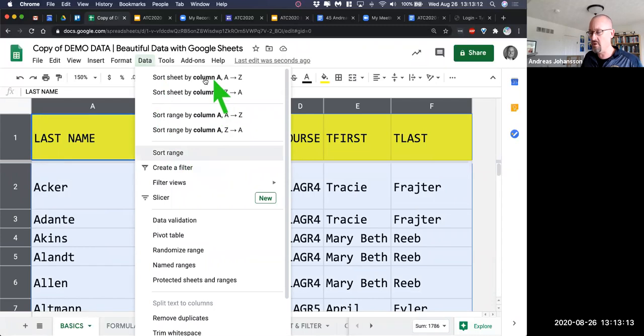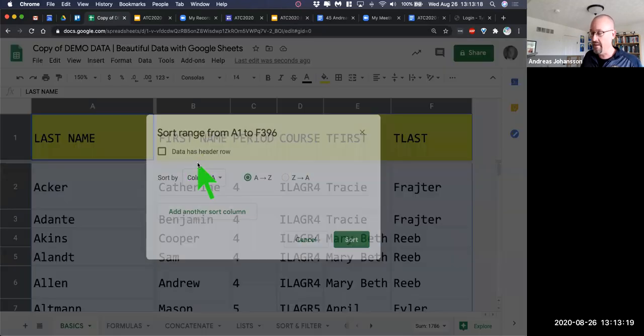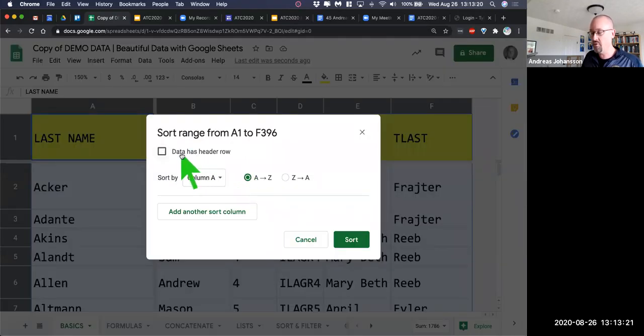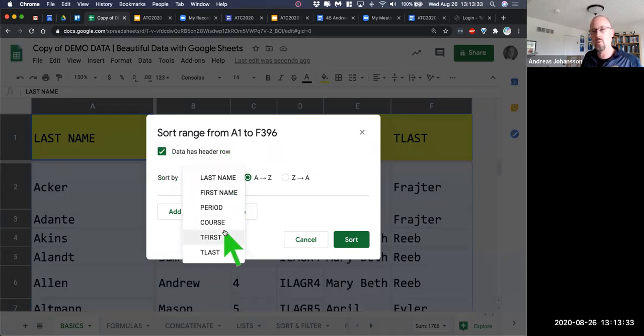Now you have some other options here. You have sort sheet by column and so on, and we'll get to that. But just go to sort range. And then you'll get a sort selector. And of course, we do have a data header row. So we labeled our headers, so we can sort by the headers. And notice what happens here. If I don't have a header row, then it sorts by column A. But if I do, it automatically picks up, what do you want to sort by?